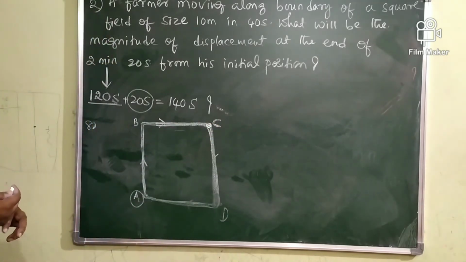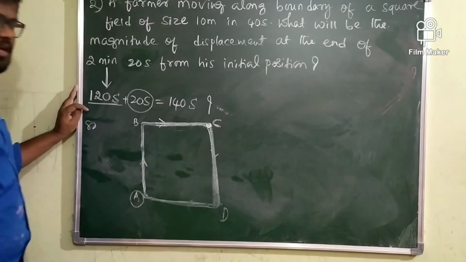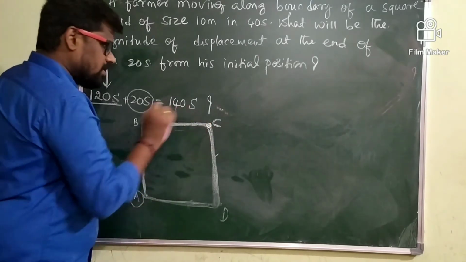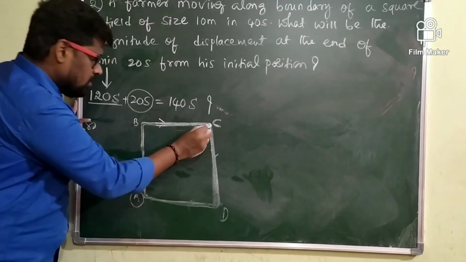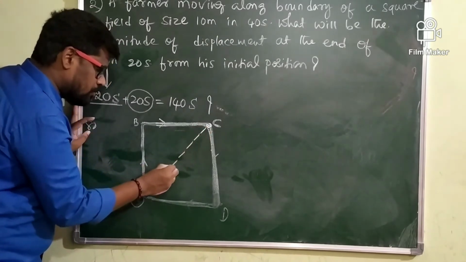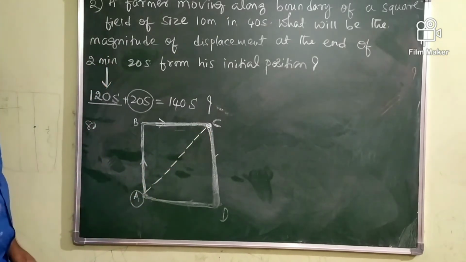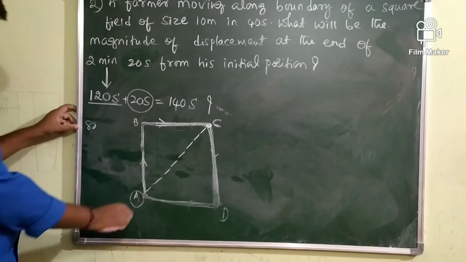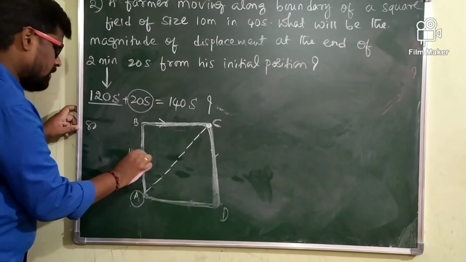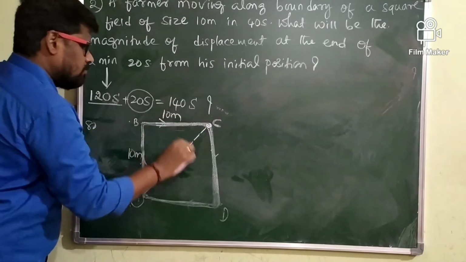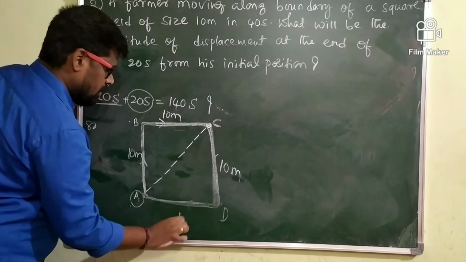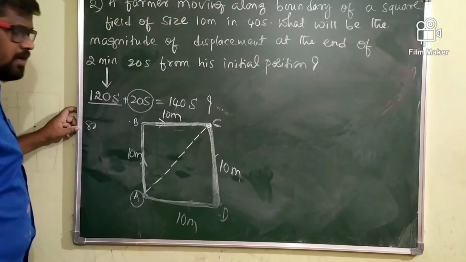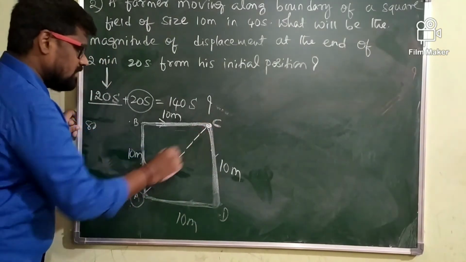Okay. What is the displacement here? Displacement is the shortest distance between the initial point and the final point. Which is the initial point here? A is the initial point. Which is the final point? C is the final point. So the shortest distance between the initial point and the final point we call the displacement. Therefore, what is the displacement here? AC is the displacement. A to B they gave 10 meters, B to C 10 meters, C to D 10 meters, D to A 10 meters. Which is the displacement here? AC is the displacement.